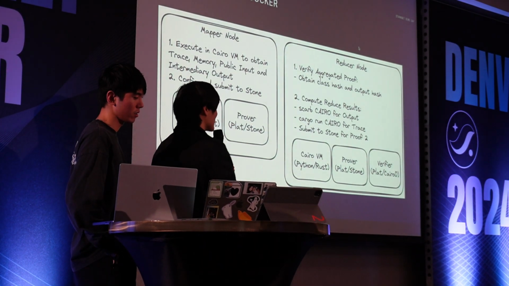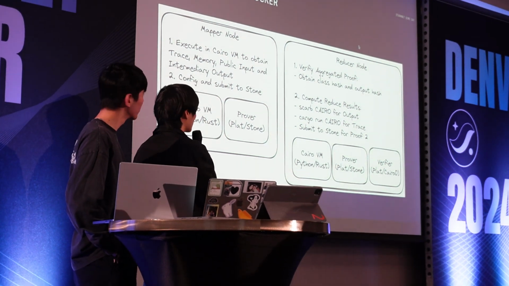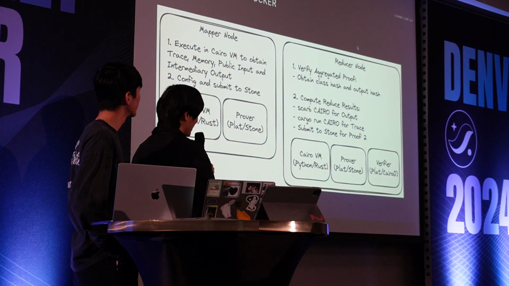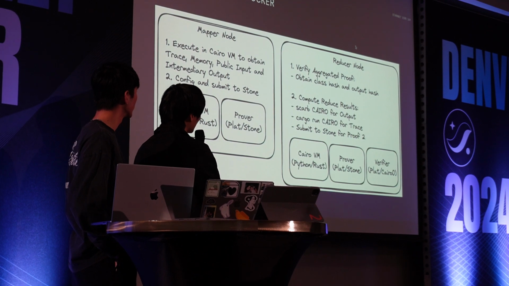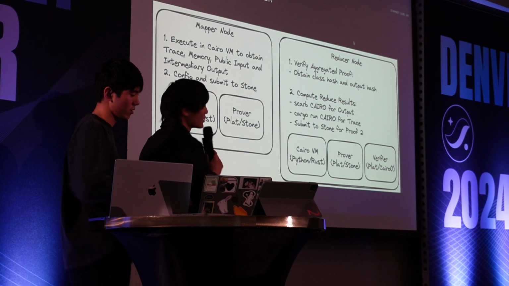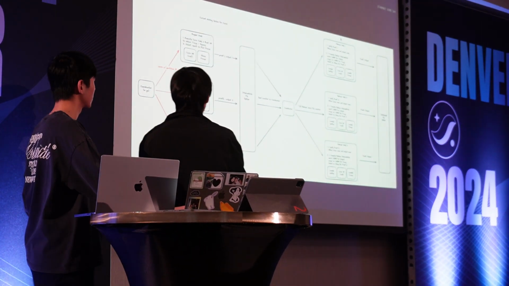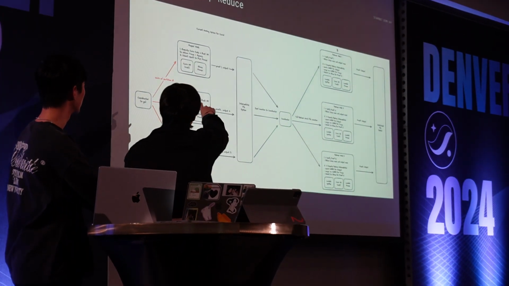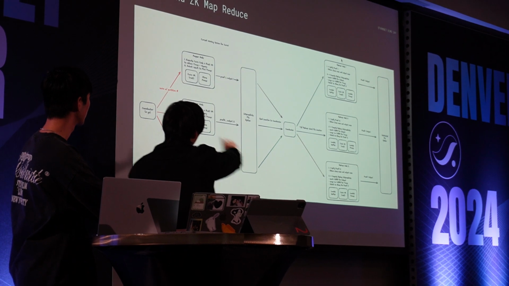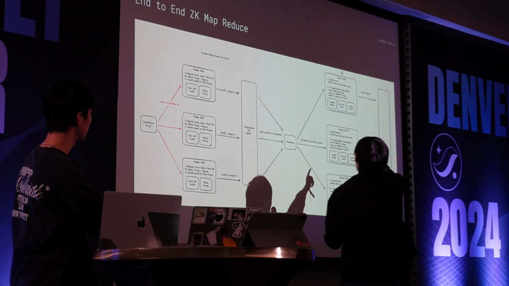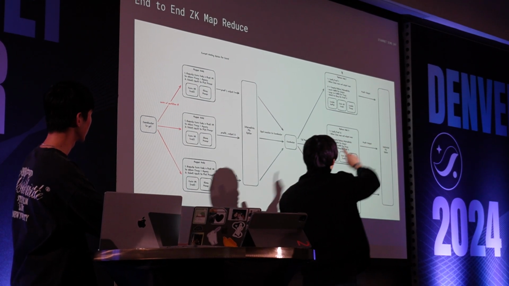The mapper node will be the one who's partitioning all the data, and the reducer node will be the one who's aggregating. So this is how we built, during the hackathon, an end-to-end ZK map reduce system. Each mapper node will have a Cairo VM and a stone prover, and each reducer node will have a lambda verifier and a lambda prover.